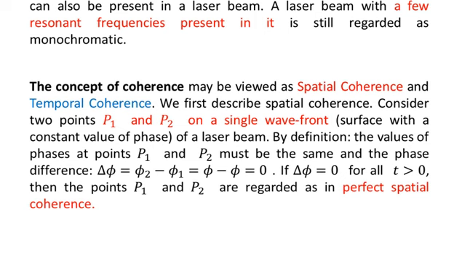By definition, the values of the phases at the points P1 and P2 must be the same, and the phase difference, delta phi is equal to phi 2 minus phi 1, is equal to 0. If delta phi is equal to 0 for all time t greater than 0, then the points P1 and P2 are regarded as in perfect spatial coherence. So you see that this is the case when the two points P1 and P2 are located on the same wavefront.